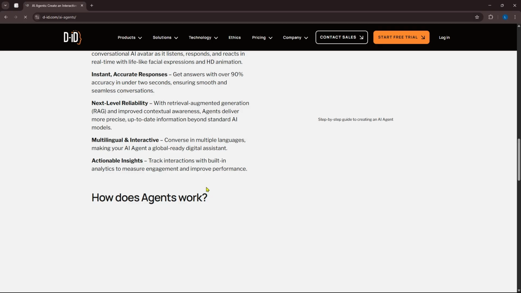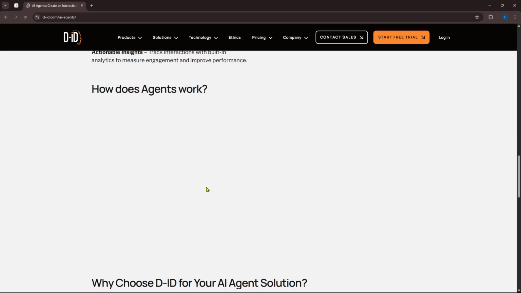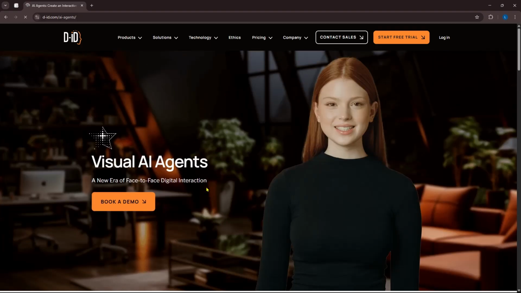However, it is not perfect. The free version has limited features, with watermarking, and the emotional expression still feels a bit robotic compared to human presenters. Overall, DID is one of the best presenter tools right now, especially if you need fast multilingual videos with a human touch.